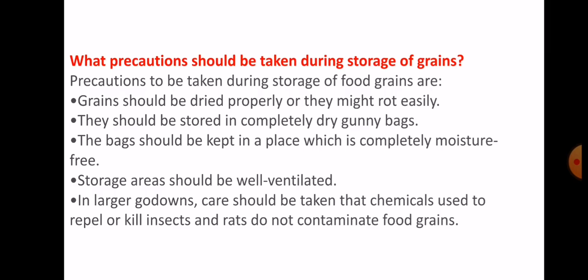Okay, and in the larger godowns, care should be taken that chemicals used to repel and kill insects and rats do not contaminate food grain. So in large godowns, chemicals are used to kill or repel the insects and rats so that they will not contaminate food grains. Understand? So this is our last step of agriculture practices. Okay.